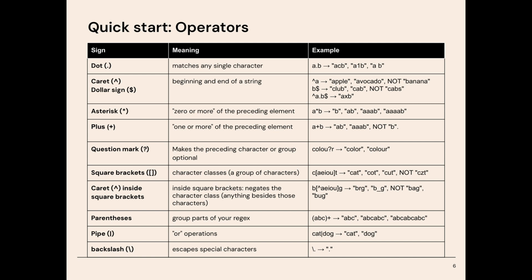Next, we have the question mark. This operator makes the preceding group or character optional, so it matches 0 or 1 of the preceding element. For example, colou?r will match both color and colour. The u is optional. Square brackets define a character class, which means you're specifying a set of characters that you want to match. So for example, [aeiou] will match any vowel in the string. You can also specify a range of characters inside the brackets. So for example, [0-9] matches any digit, and [a-z] matches any lowercase letter.